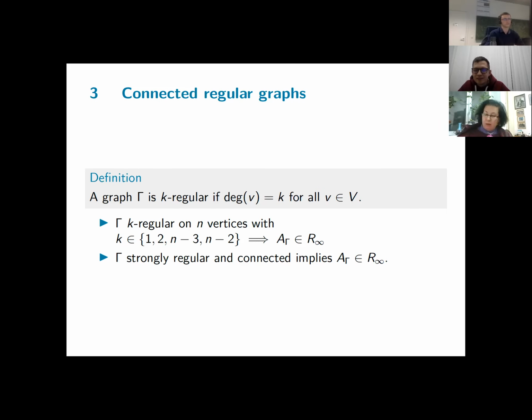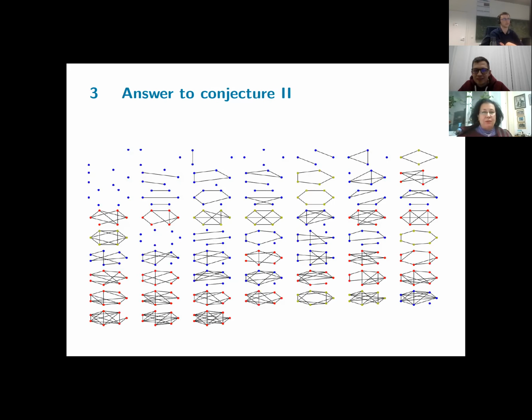I see. Okay, and there was a slide at the end of your lecture having all graphs. This one, yes. So that is an answer to the conjecture. You said that all regular graphs are presented here, right? Yeah, and they are marked in yellow. Is it true that all of these graphs can be considered as Cayley graphs over some group?